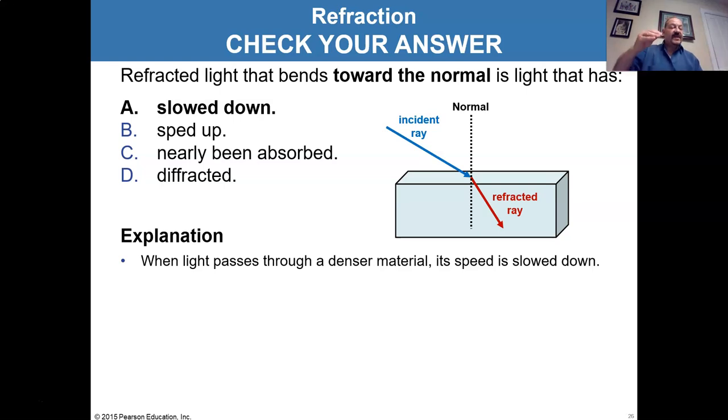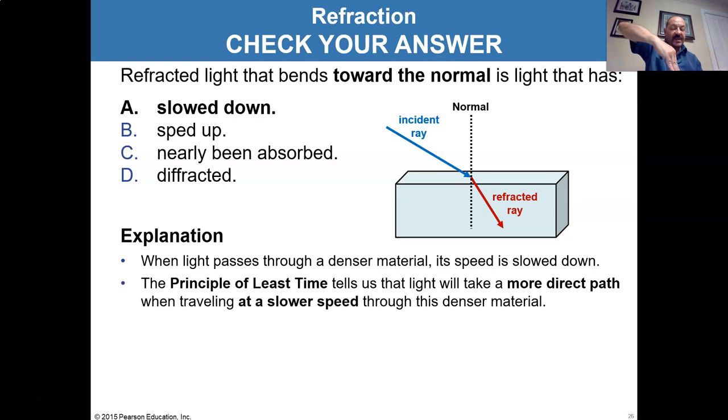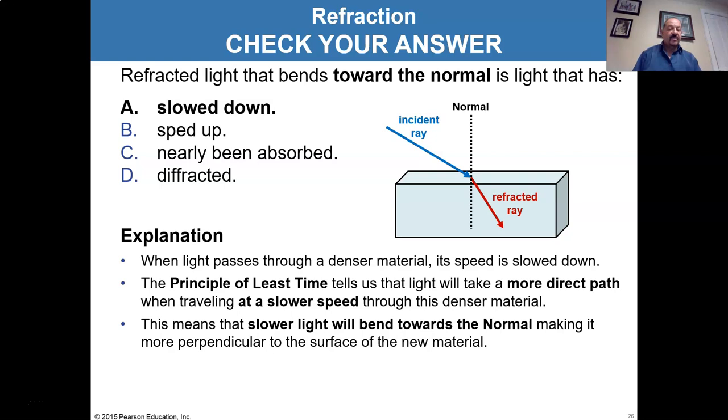But because it's slowing down, it picks a path that's more direct through the material, which tends to be closer to the normal, bending more perpendicular. And that's because of the principle of least time. It will take that more direct path because it's going slower as it's going through this material. So a slower light will bend towards the normal, trying to make a shorter path for itself.